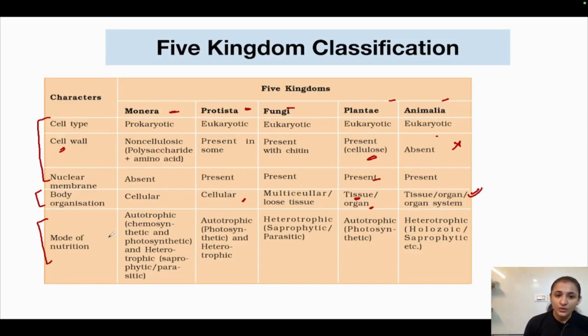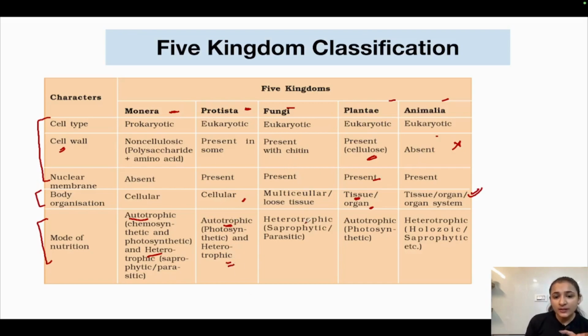If we talk about mode of nutrition, in Monera, autotrophic and heterotrophic, both kinds of mode of nutrition were present, okay. Autotrophic included chemosynthetic and photosynthetic mode of nutrition, and heterotrophic mode of nutrition included saprophytic and parasitic mode of nutrition, okay. If we talk about kingdom Protista, autotrophic mode of nutrition was present, which was photosynthetic. Which kind of autotrophic mode of nutrition? Now, autotrophic and heterotrophic mode of nutrition are also of different types, okay. So in kingdom Protista, the autotrophic type was photosynthetic and heterotrophic mode of nutrition was present.